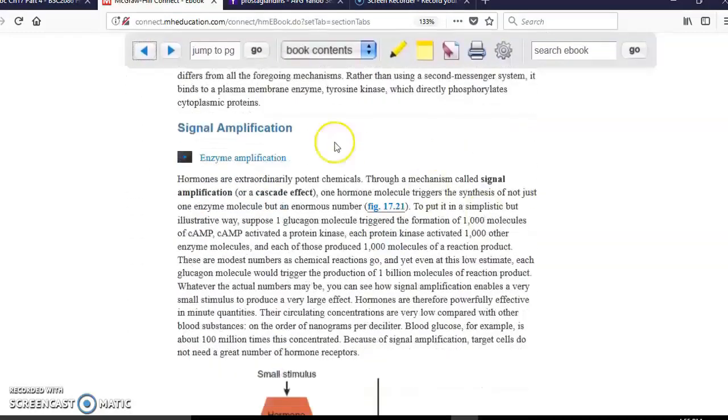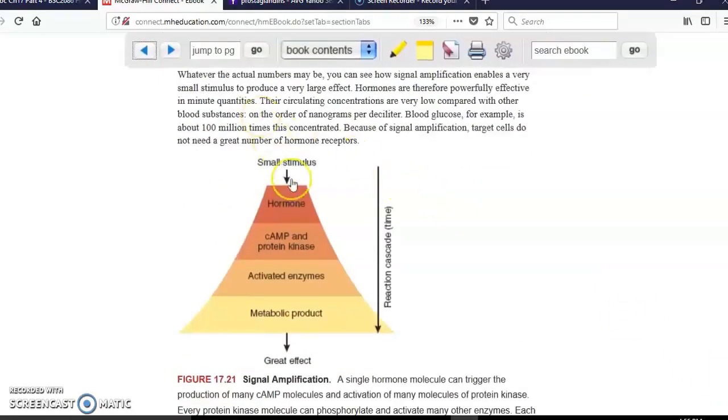And that magnified result is what is called right here signal amplification. So then that's why you can see here there's a small stimulus for the hormone. And then look, it gets a great effect. That's what signal amplification is.